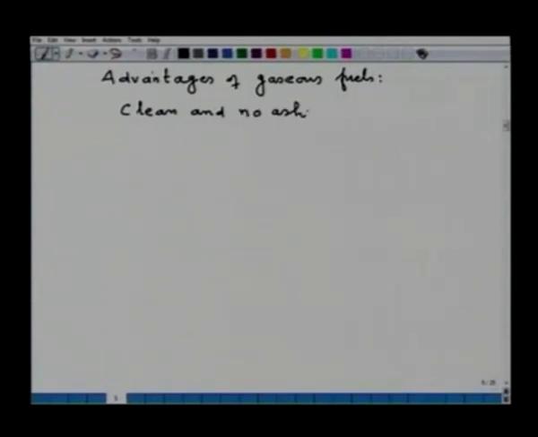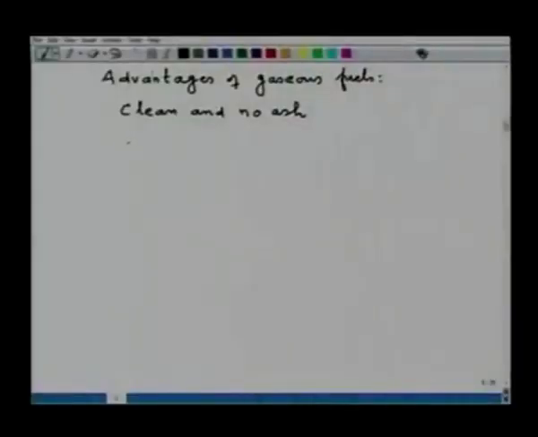Gaseous fuel does not contain ash, when you compare with the solid fuel, which contains 10%, 15% or 20% ash. So, in that regard, the gaseous fuels are clean and do not contain any ash. Another benefit of gaseous fuel is that they are easy to handle.